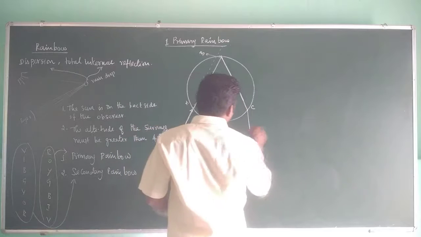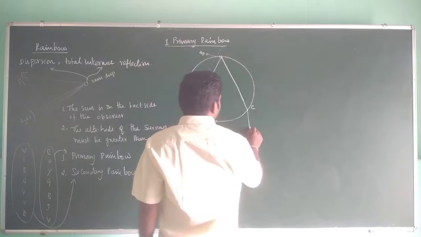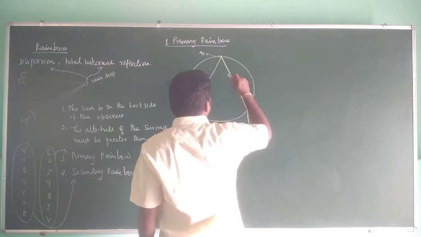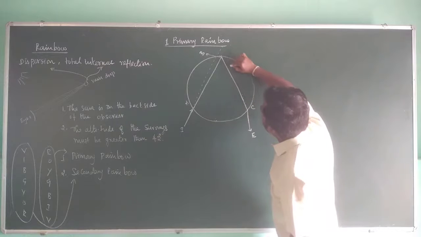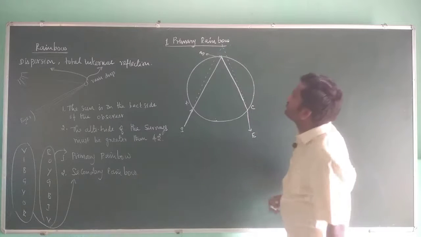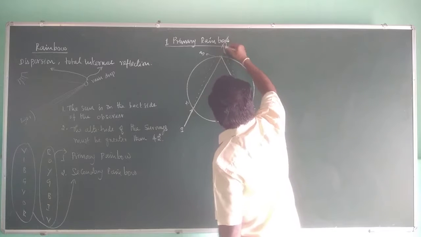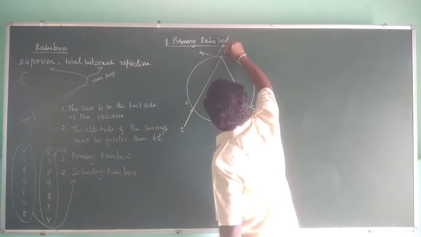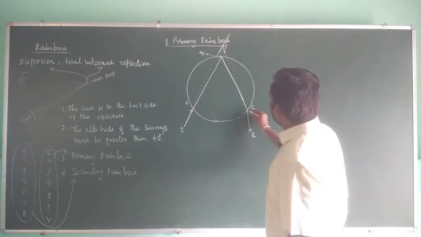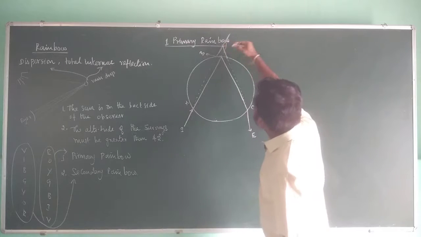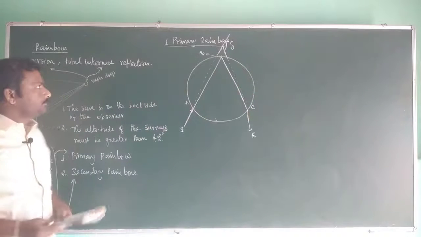And here the observer will be here. Now, if we extend this refracted ray backwards, it would reach this point. This is the direction of the incoming ray if it is not refracted within the raindrop. And if you extend this line backwards, the angle between them is the angle of deviation delta.